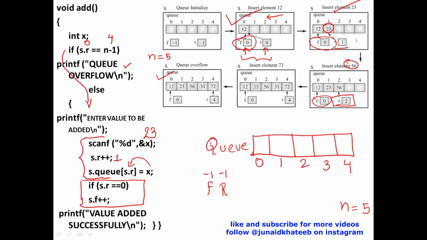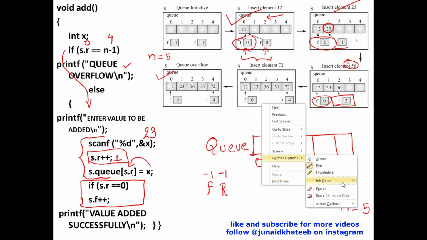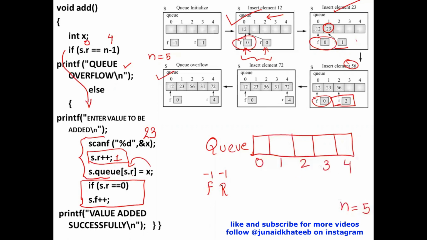But please look at this case, the one which I've drawn. Suppose currently the queue is empty. You wanted me to add this value 23. So what did I do? I incremented rear over here. So when I increment rear, observe what's happening. When I increment rear, the rear which was -1 has now become 0. At index r in this queue, I'll add the value. Suppose the value added was, say, 23.